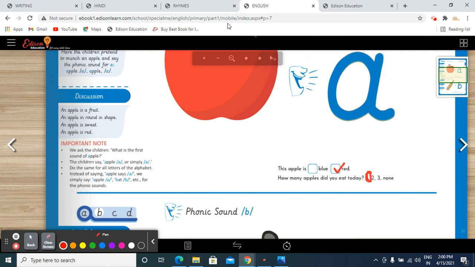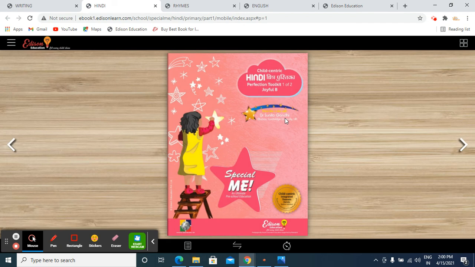Okay, so let's move on to our next subject, that is Hindi. This is your Hindi booklet. You have to open your child centric Hindi Chitra Pustika Perfection Toolkit 1 of 2. Turn the page.